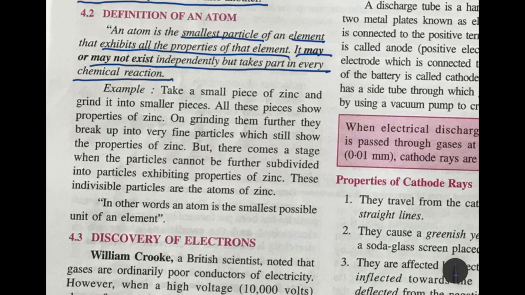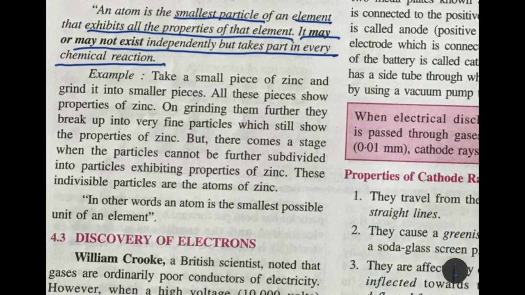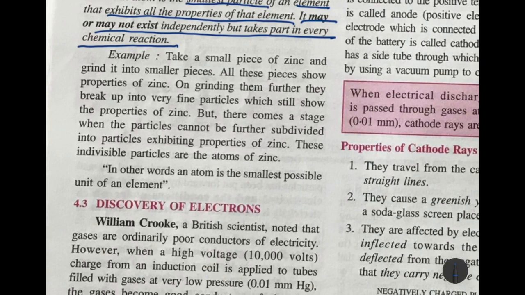That is just one atom, so it can exist independently. So an atom can exist independently to form an element, or it may not exist independently, but it will take part in any chemical reaction.